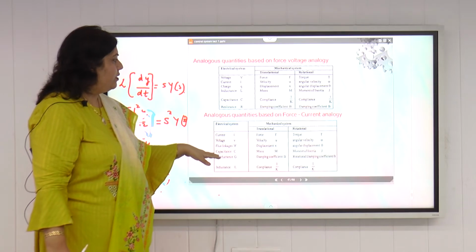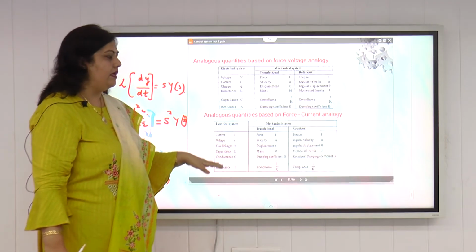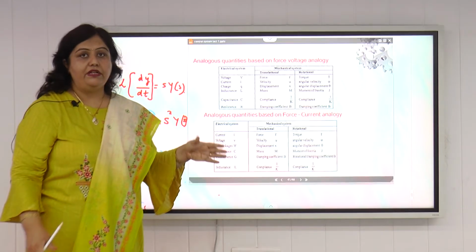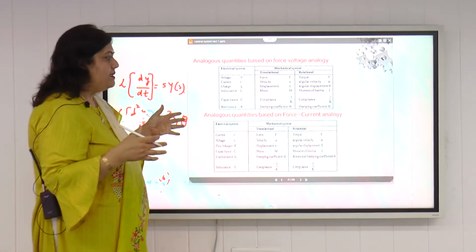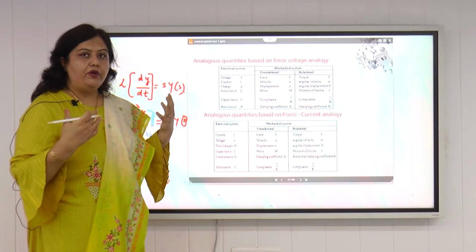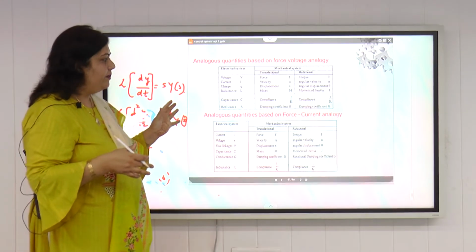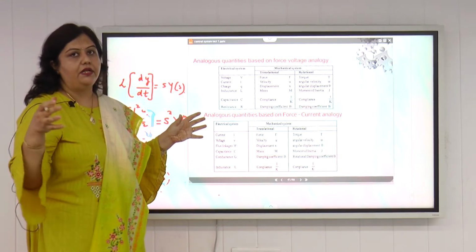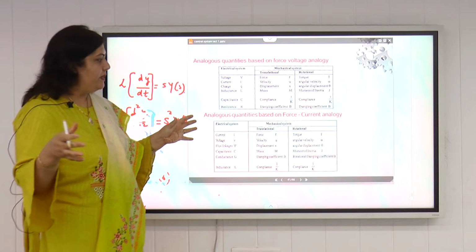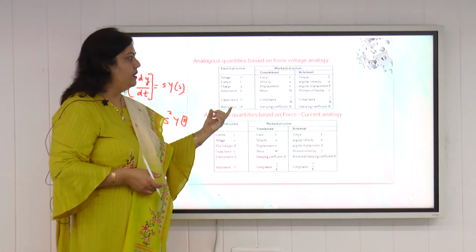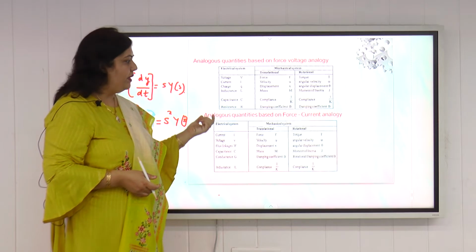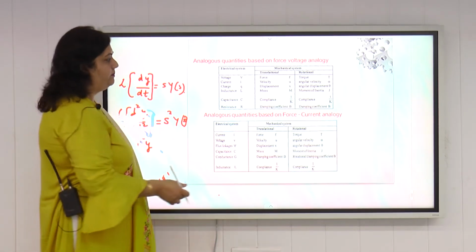Similarly, this analogous quantity is based on the force current analogy. In the force current analogy, we take the electrical system to be RLC parallel. If we do the mathematical modeling of RLC parallel and compare the coefficients with the translational and rotational mechanical systems, we can get this table also. So these are the analogous terms based upon the force voltage analogy and the force current analogy.